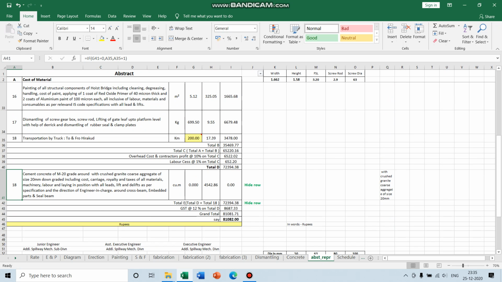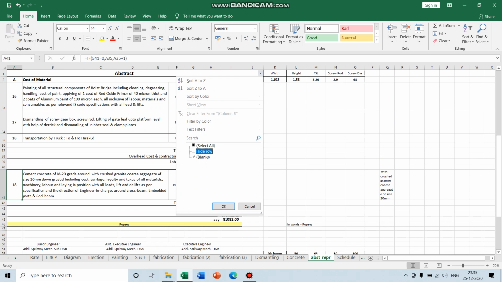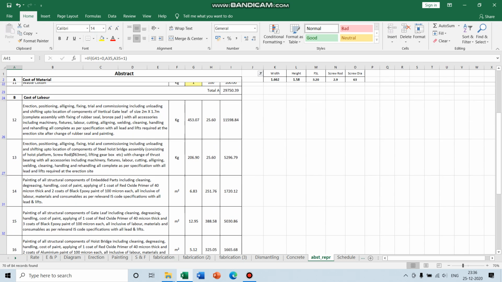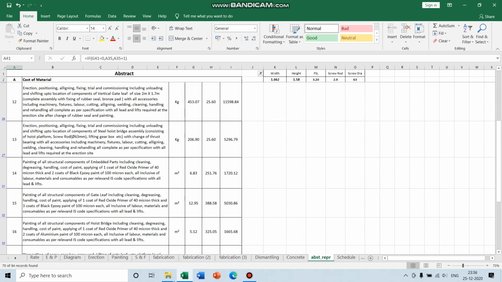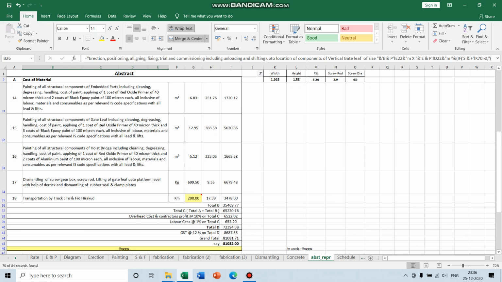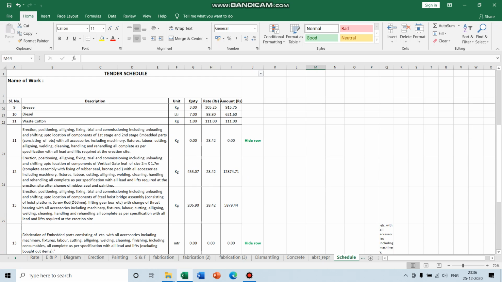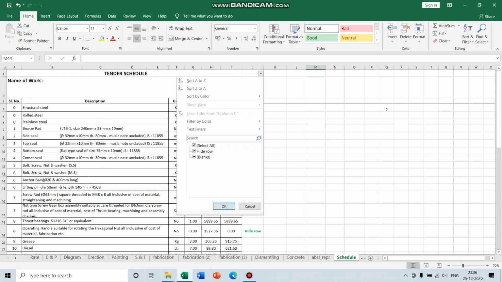Okay, if you hide it here, then you can see the items which you are going to use in our estimate. Okay, 1, 5, 6, 7, 8, 9, 10, 11, 12, 13, 14, and 18. Okay, so these are the 18 number of items. You can hide this as well.